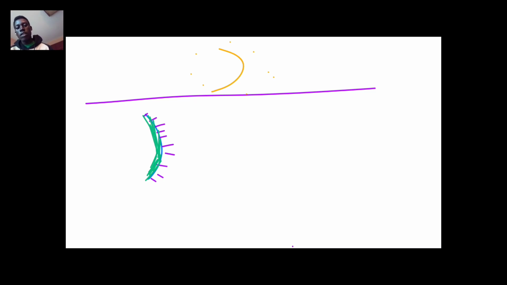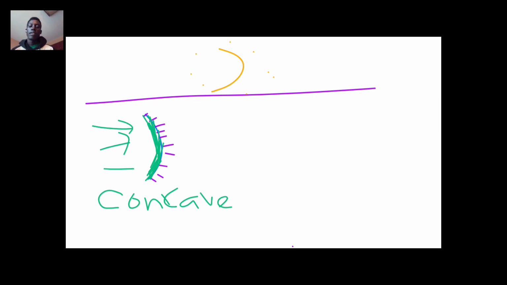This kind of reflecting surface we call a concave mirror. A concave mirror is a type of mirror where the inner part is silvered. It is made shiny. Like the spoon here, if a mirror is silvered inside, the one that is curving inwards, like this part of the spoon, we refer to it as a concave mirror.